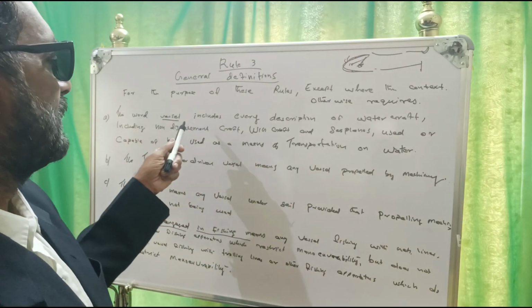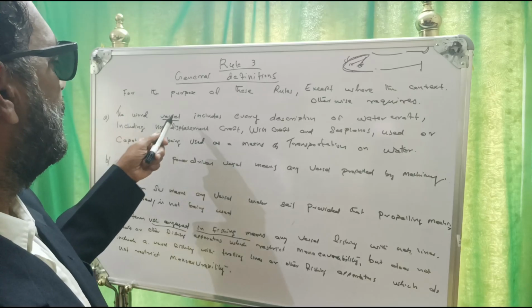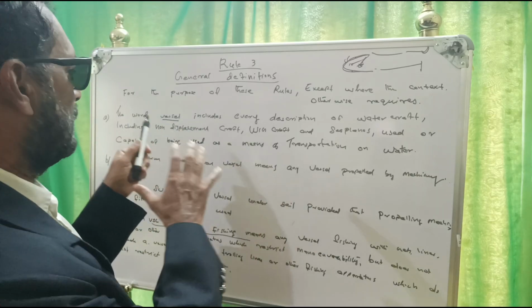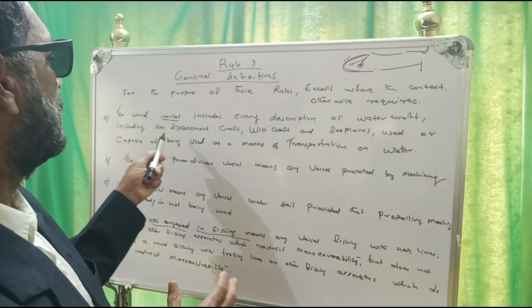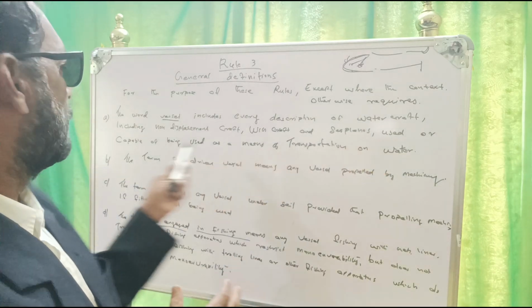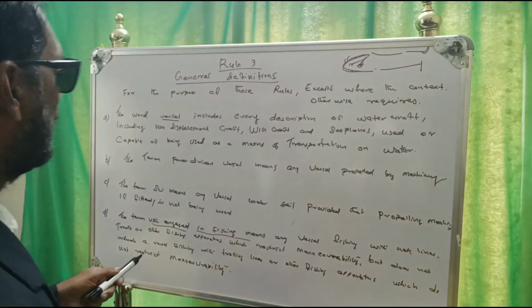What is the word vessel? I say once more. The word vessel includes, not limited, includes. The vessel includes every description of watercraft, including non-displacement craft, wing in ground craft, and seaplanes used or capable of being used as a means of transportation on water.